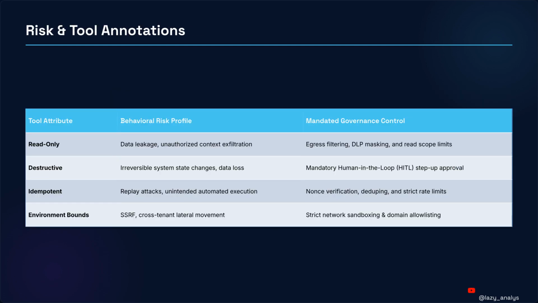But how do our pipeline operators know if a capsule contains a harmless letter or something dangerous? This introduces risk and tool annotations, or danger stickers on packages. In our pneumatic mailroom, we must label every canister before it flies. A green sticker means safe reading materials. A red skull stamp means a destructive tool that changes files. Without these danger stickers, our gatekeepers cannot block hazardous cargo before it enters the vault.